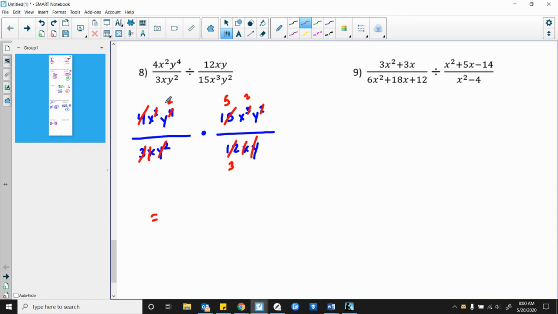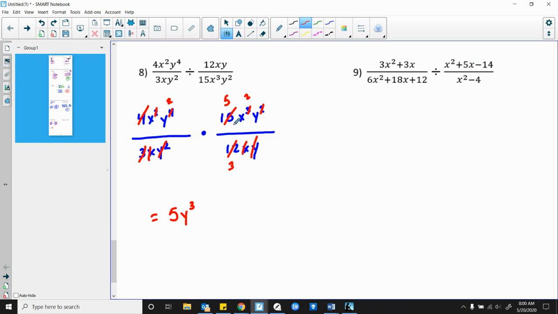Okay, so my top here, all I have is a y squared, a 5, an x squared, and a y. Okay, so I'm going to start with my 5. I'm going to use my y's next. So I have y times y squared. That's going to get y to the 3rd. And there's nothing to combine with this x squared. So, oh, I'm sorry. This is x still there.